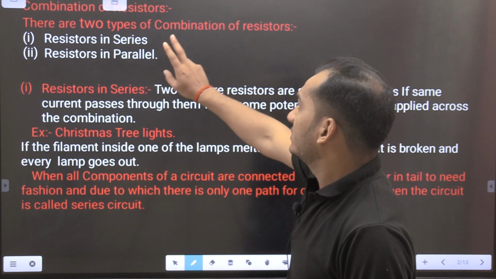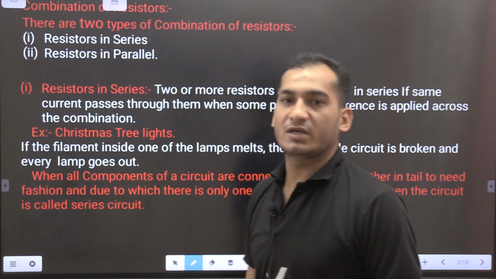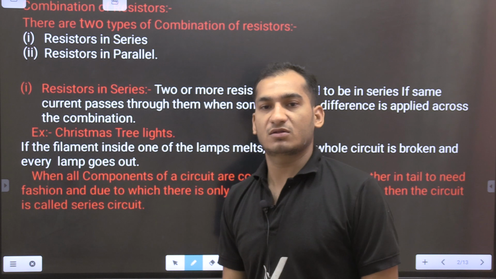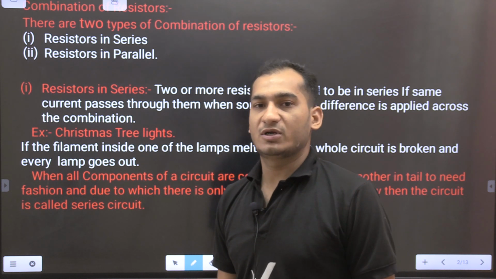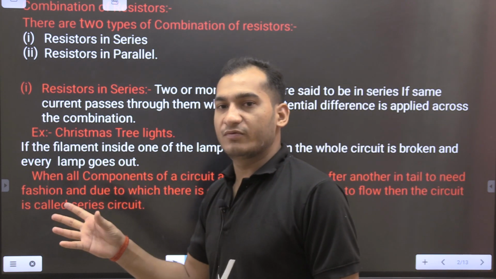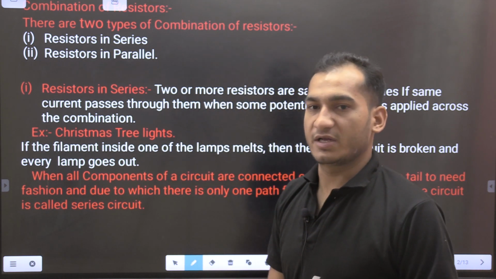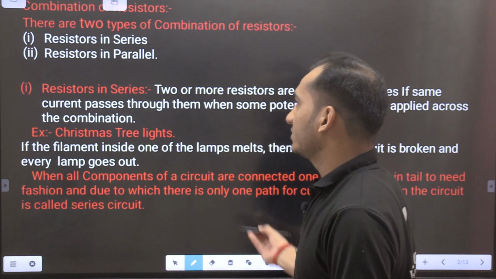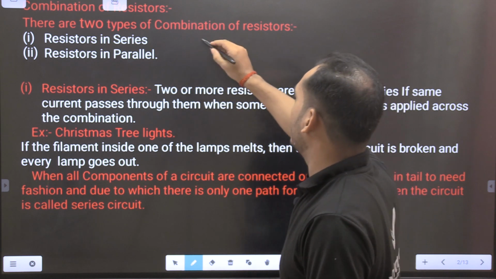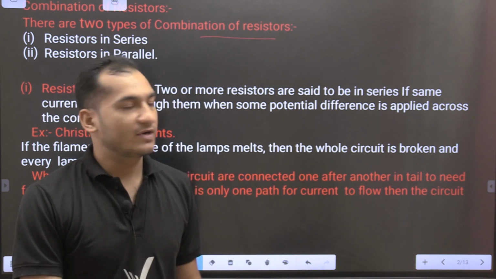First we will see that there are two types of combinations of resistors. In previous classes we have seen what resistors are, where resistors come from, and how we can solve resistor problems. I explained Ohm's law in previous chapters. Here we will see what a combination of resistors is, and how many types of resistors we can combine inside a circuit. These things we will see in this slide. There are two types of combinations of resistors.